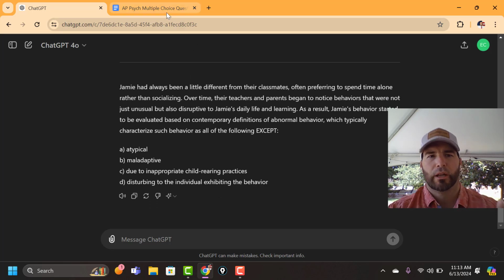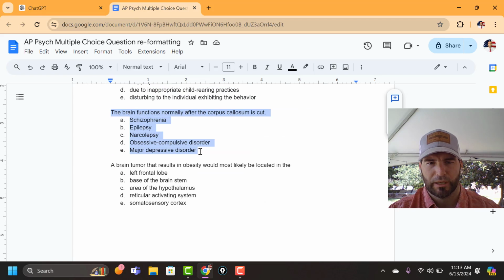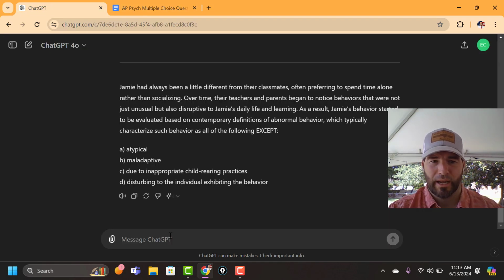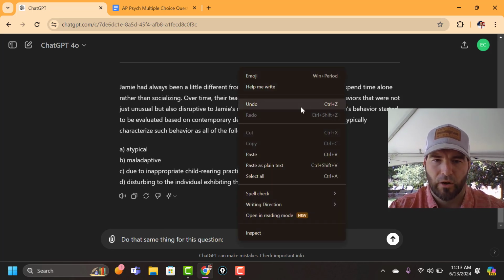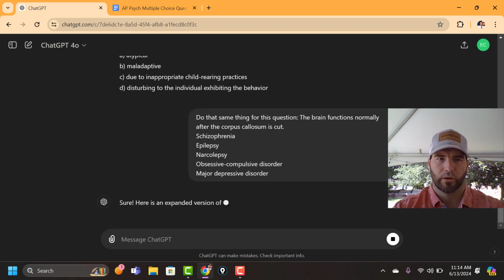And once you get it done right the first time, because of the way the memory works on ChatGPT, you can put in another question, even one that doesn't really make sense, and just say, do the same thing for this question. Not only will it do the first prompt, because of its memory, it will also give you only four answer choices.